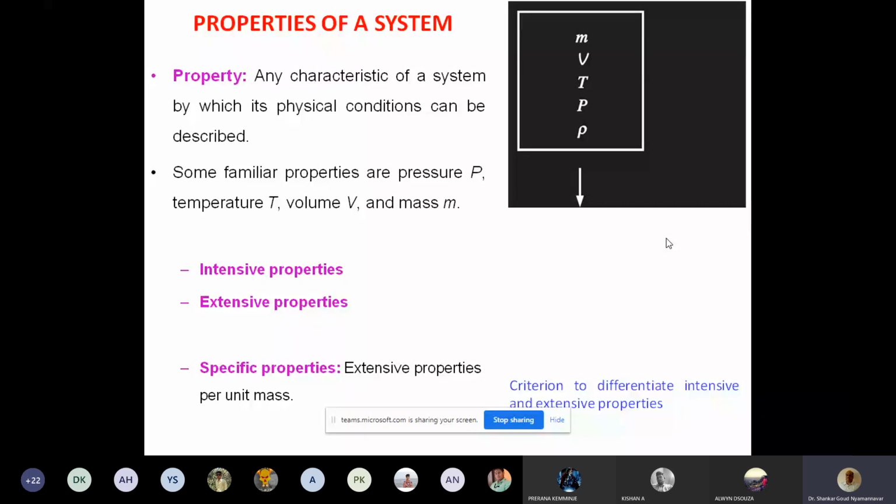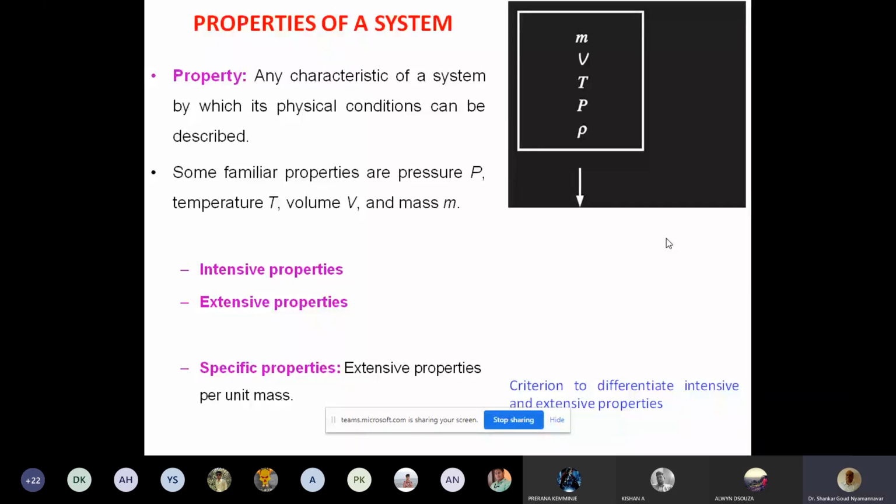What is the difference between intensive property and extensive property? Intensive properties are the properties which do not depend on the quantity of matter, how much matter is there.